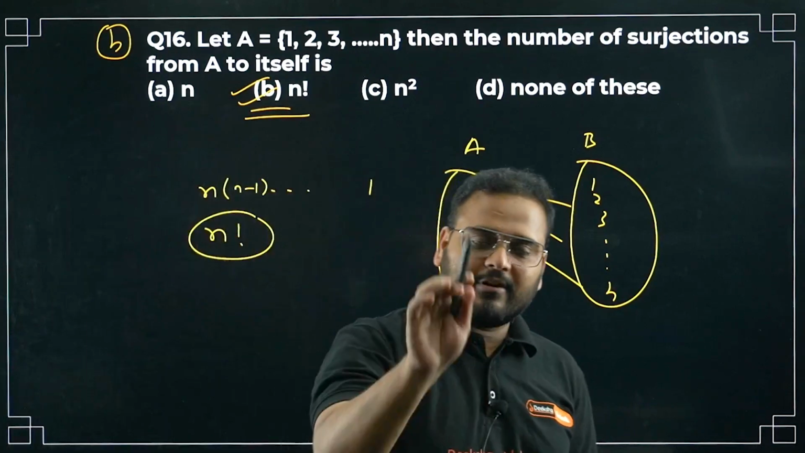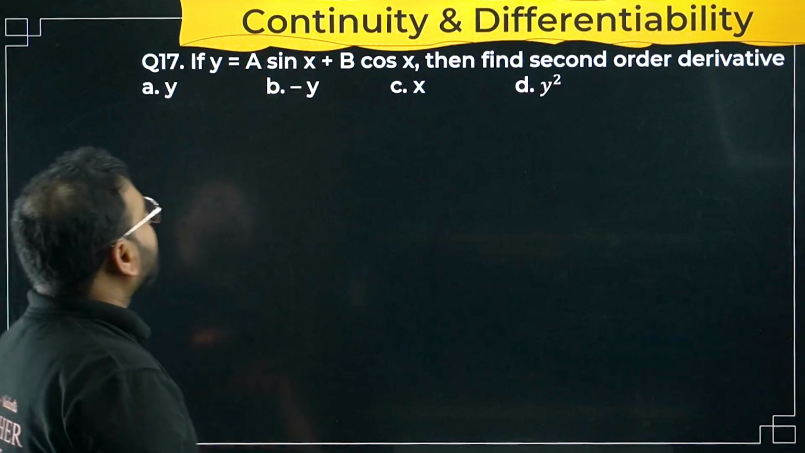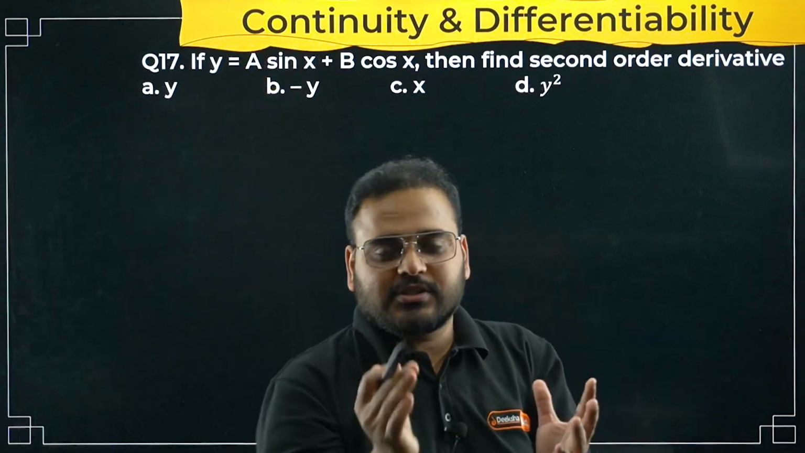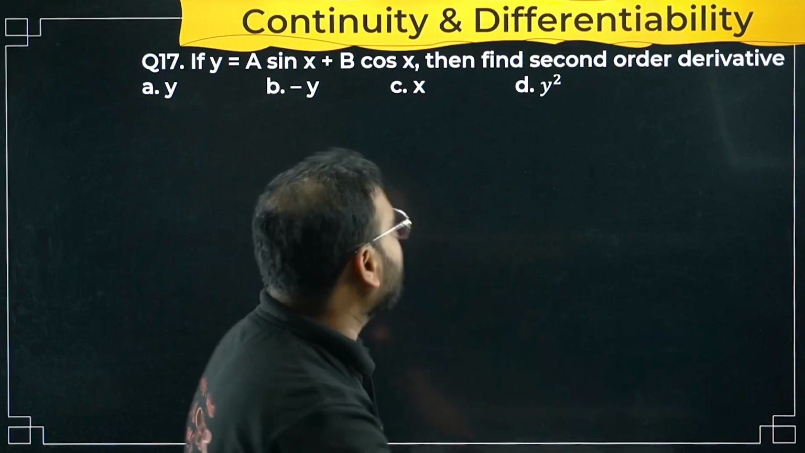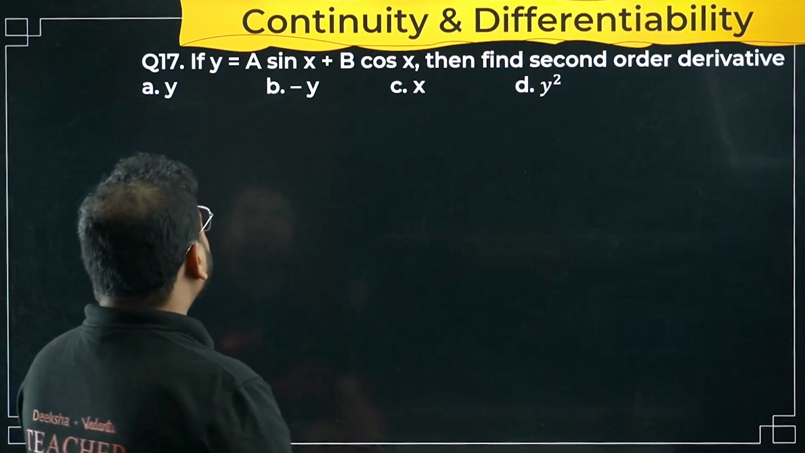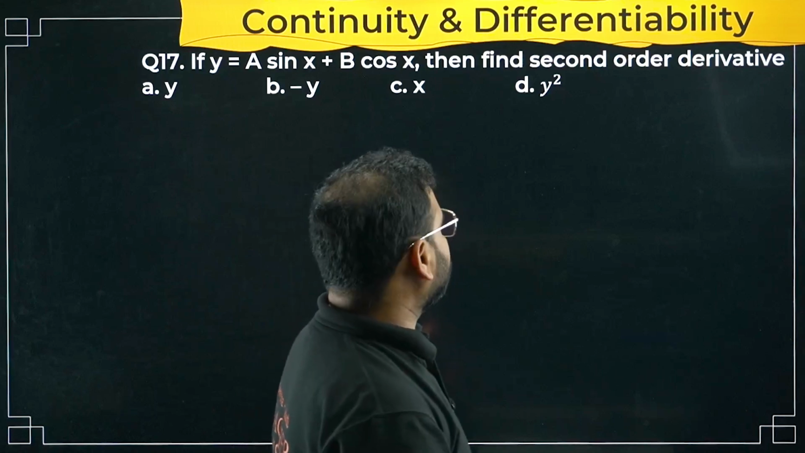16th is done. Have any doubt? Let me know in the comment section. Question number 16 is over. 17th now. We have solved all 16 questions from the chapters relations, functions and ITF. Moving on to question number 17 now, from continuity and differentiability. If y equals a sin x plus b cos x, then find the second order derivative.